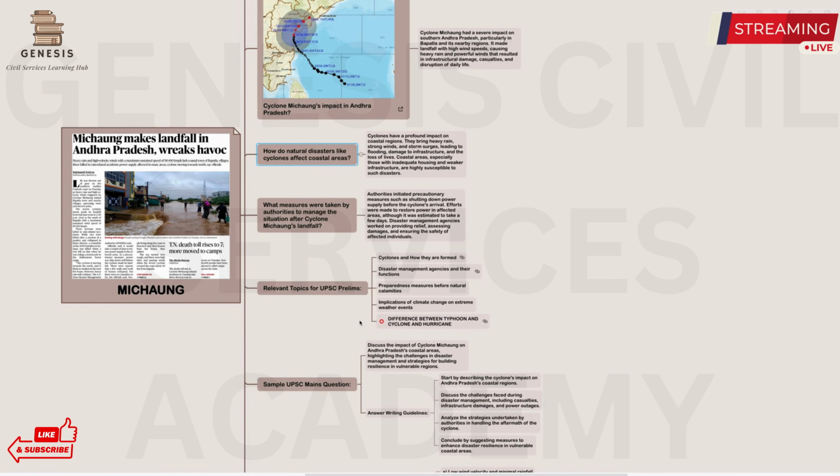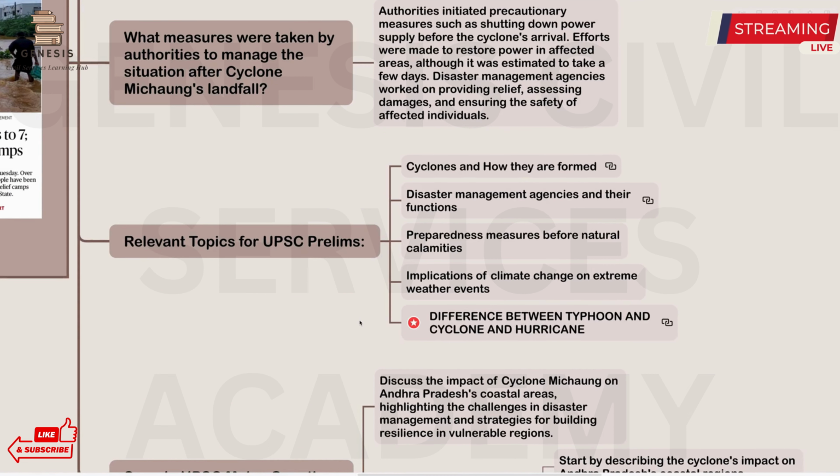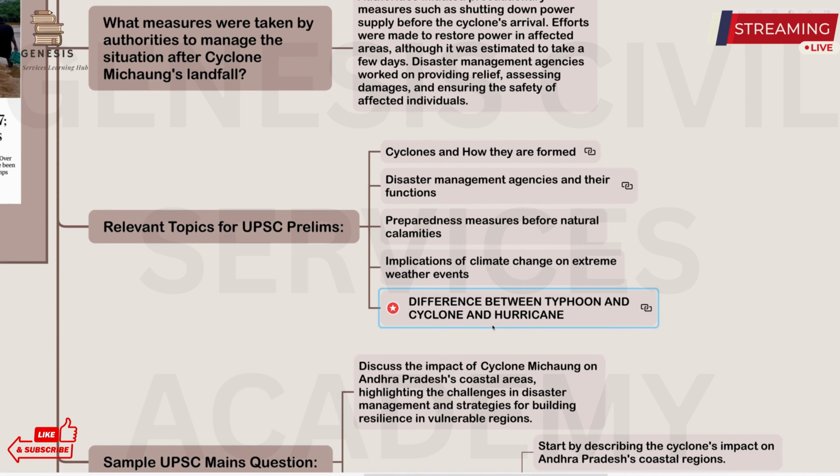Now, let us look at what are the relevant points for the UPSC exam: cyclones and how they are formed. Second is disaster management agencies and their functions, and preparedness measures before the natural calamities, implications of the climate change on extreme weather events such as cyclones and their formation, and the difference between typhoon, cyclone, and hurricane. This can be asked in the UPSC interview also. It is a very simple question, but you need to know this.